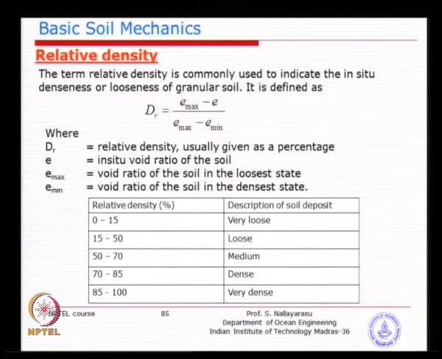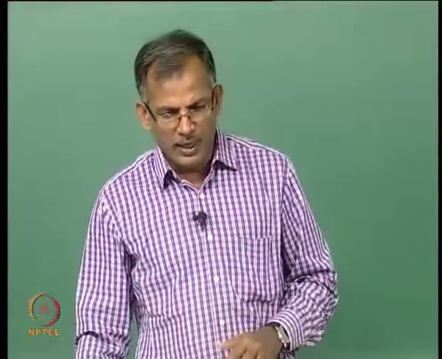The next one, basically for coarse grained soil, is the relative density, very commonly used in foundation design. You take a natural state of soil, find out the void ratio and note it down, and try to rearrange the particles to the loosest state or to the densest state, and that will give you an idea of the maximum void ratio possible.